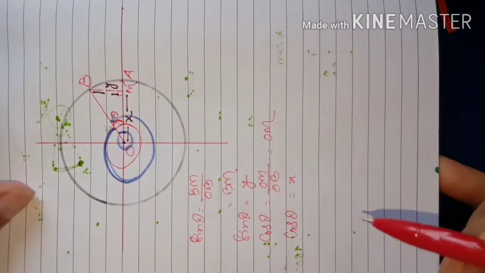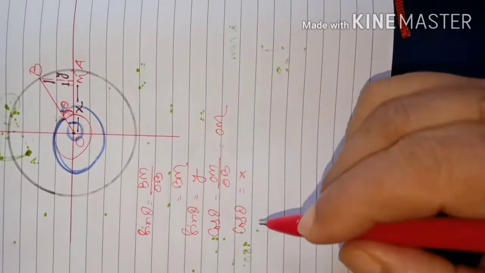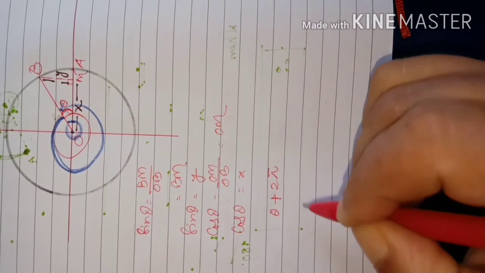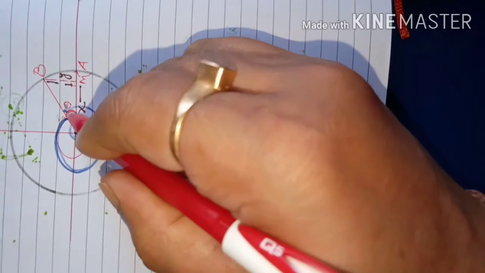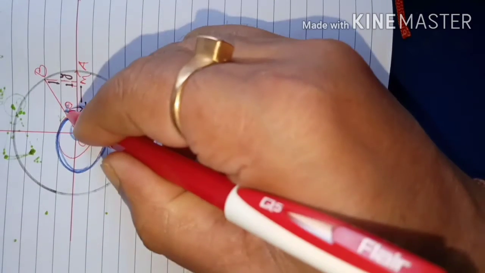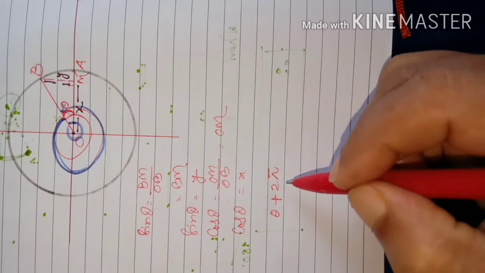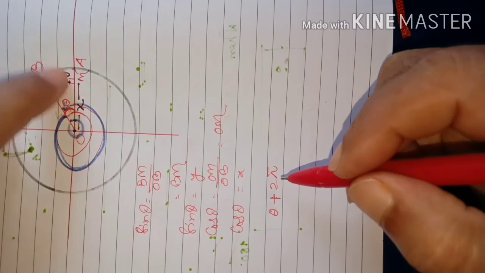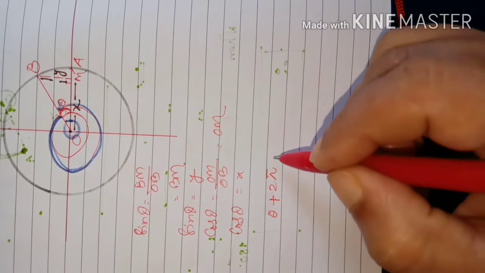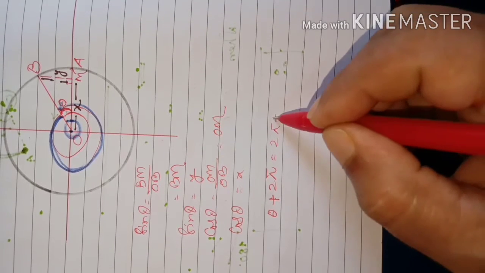That means it has revolved by how much? That is theta plus twice pi. Theta previously described, and now it has again revolved twice pi angle. So the total angle OA has described is twice pi plus theta. Theta plus twice pi is the same as twice pi plus theta.